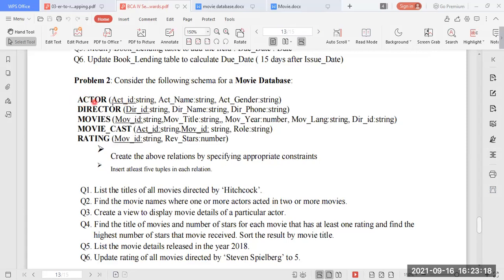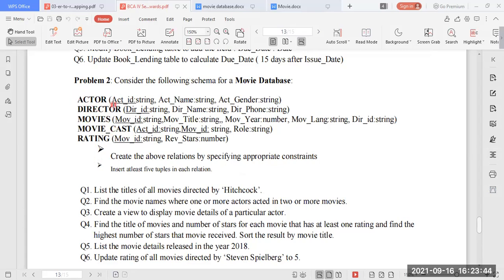The first table we can create as actor, the second as director, then movies, movie cast and rating. It is not required to apply our own logic about which table is created first so that it is helpful for referencing in the next table. There is no dilemma about which table has to be created from this movie database. The way they have given it, we can proceed.